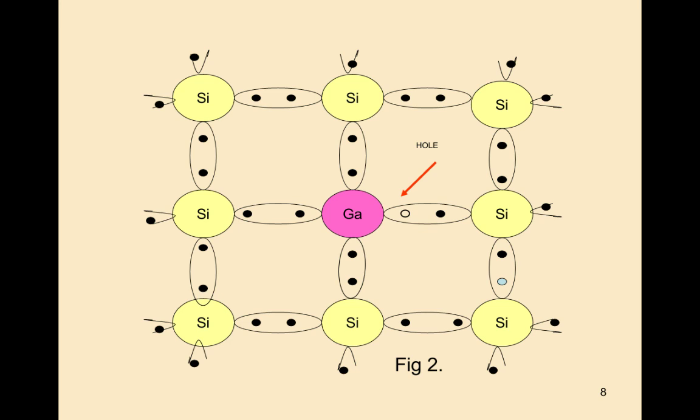See here how gallium is added to a pure silicon atom. In this diagram we see the hole. Gallium has 3 valence electrons and silicon has 4 valence electrons. Three of the silicon electrons make bonds with the gallium atom, and one hole is created here. So by adding trivalent atoms to a pure semiconductor, we create holes. In this way, by the doping process, we create holes.